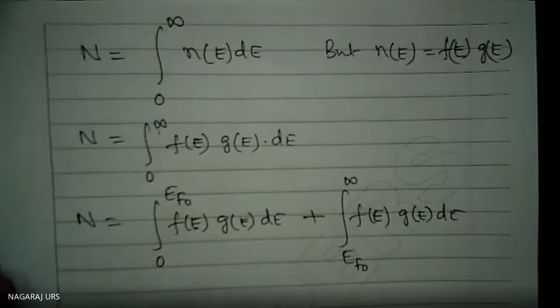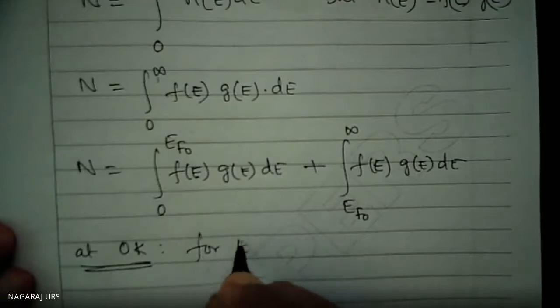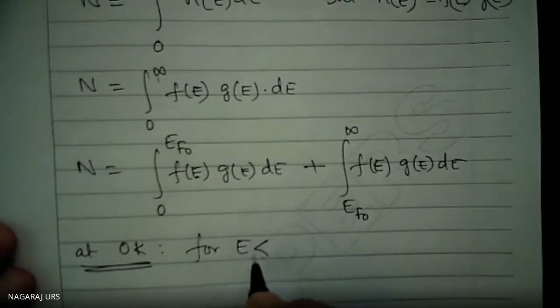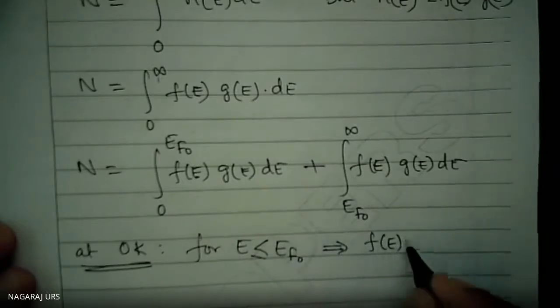But at 0 Kelvin, for E less than or equal to E_F0, this implies F(E) is equal to 1.